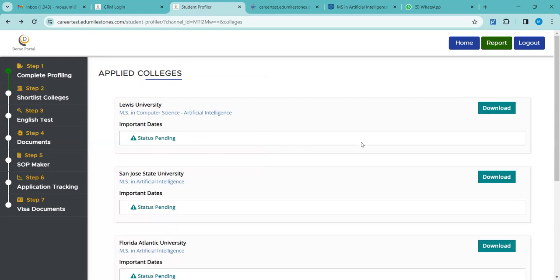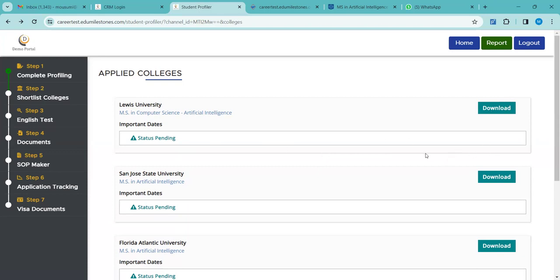Whatever the update is, the backend will be updating it and the student will be able to check the status. This is just for their convenience, for their tracking, so they can keep track that yes, my application is at this stage. As you can see here, there is a download option, but don't get confused. This is not for downloading any important information or documents, as I have mentioned. It is just if they want to download this part to keep as a reference for themselves, like yes, this was showing, so they can keep it downloaded.